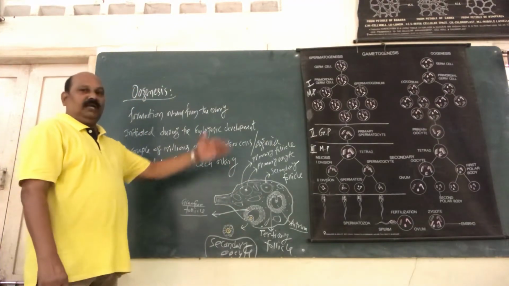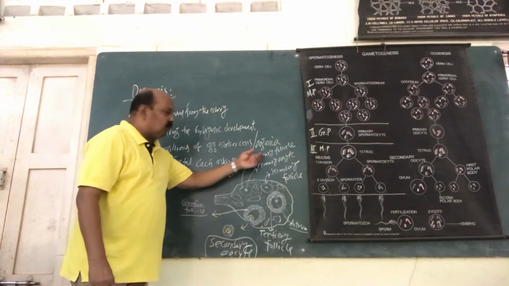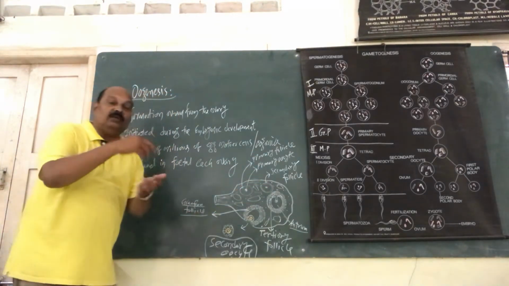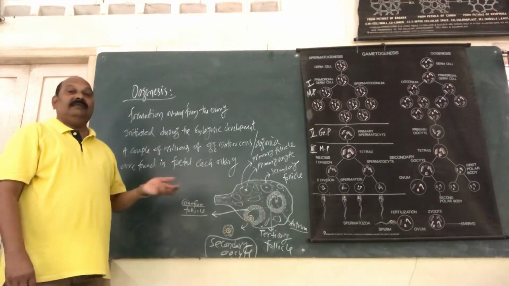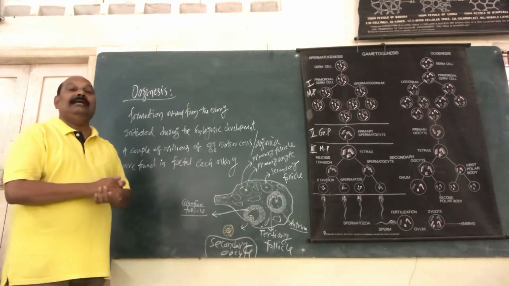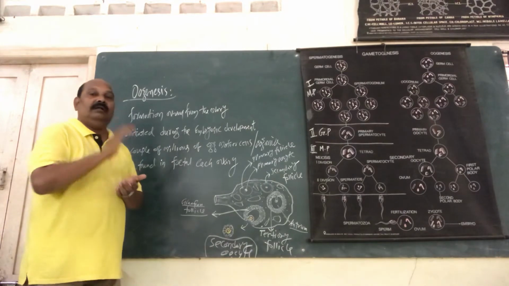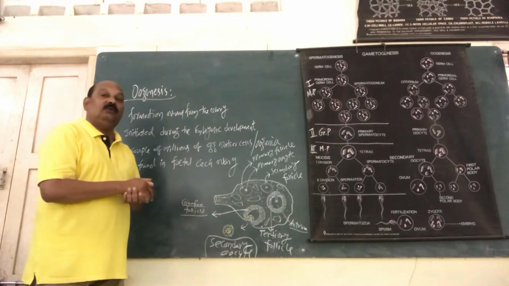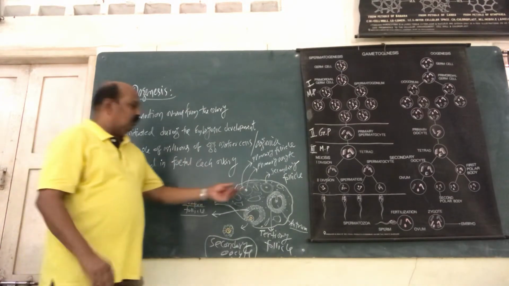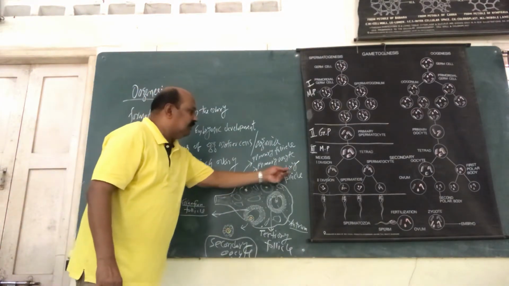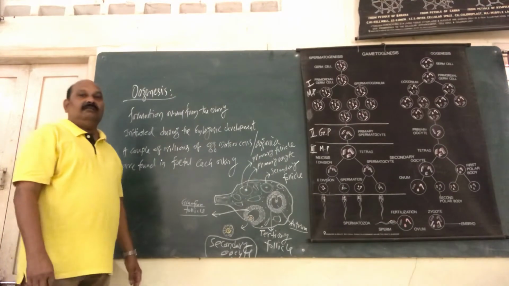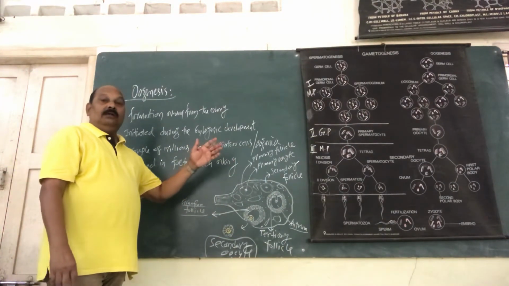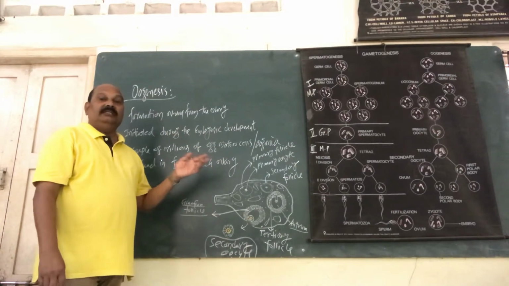Now after some time, the primary follicle develops more layers of covering. This covering is made up of special cells called granulosa cells, forming the membrana granulosa. So now the whole follicle is called the secondary follicle. At this stage, many follicle cells degenerate.